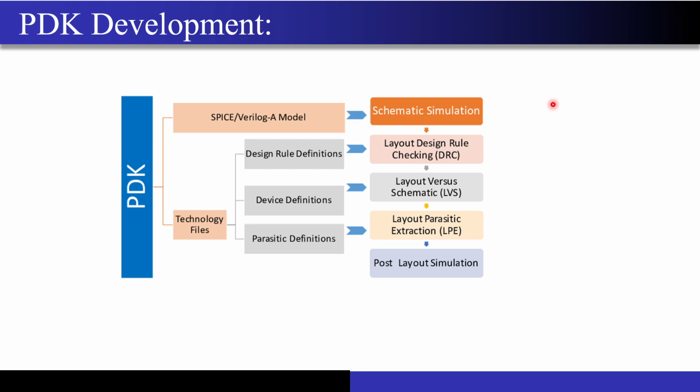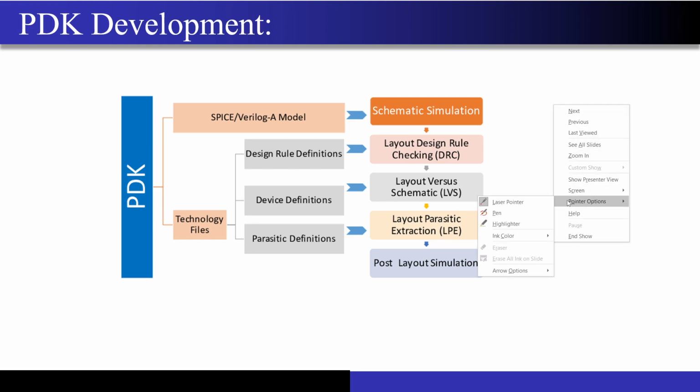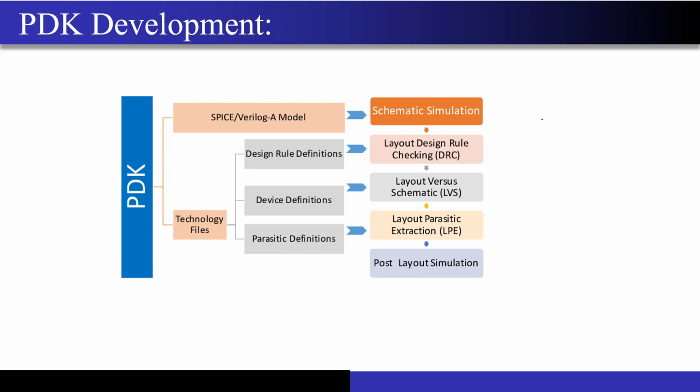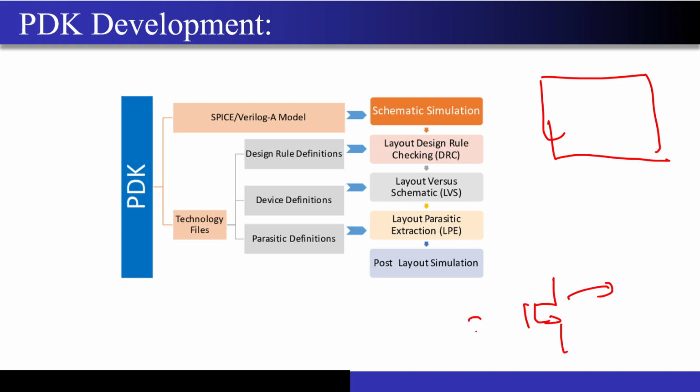So you know that if you try, let me just see if I can draw something, just a minute. Yeah, that will be much better. So let's say this is the area of the chip that I have, right? And I have designed some circuits, right? So let's say you have a transistor like this, but this transistor does not look the same in the layout. This is just the schematic of the transistor. In the layout, it looks something different, right?